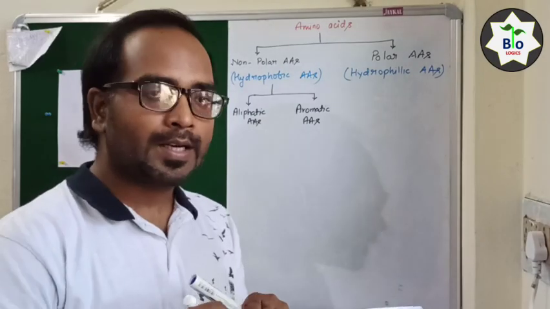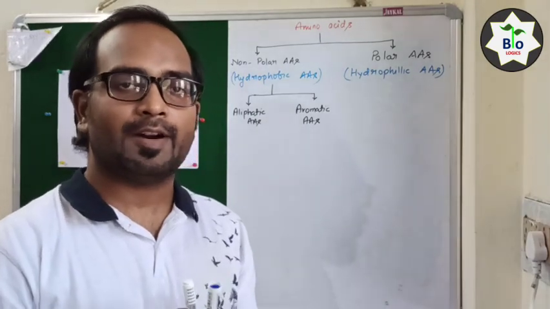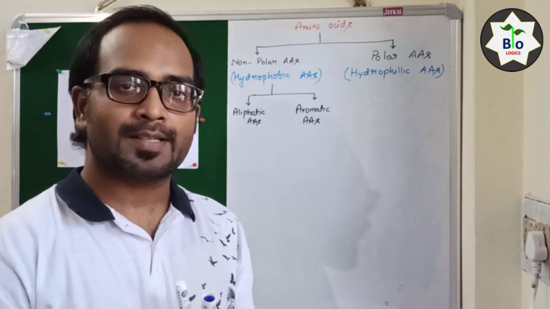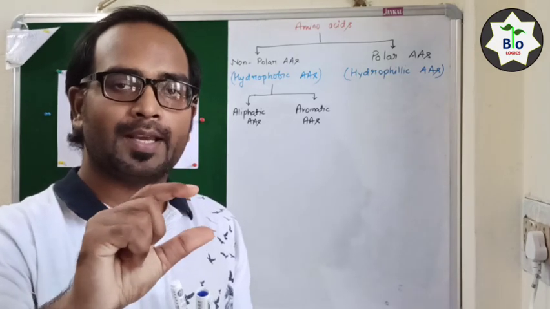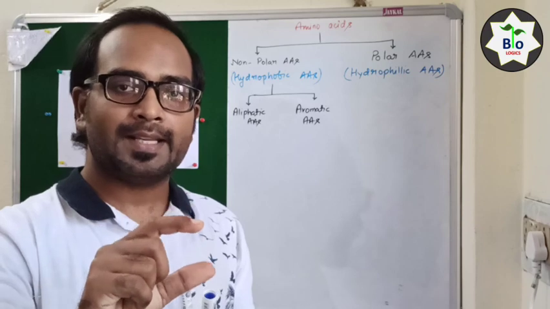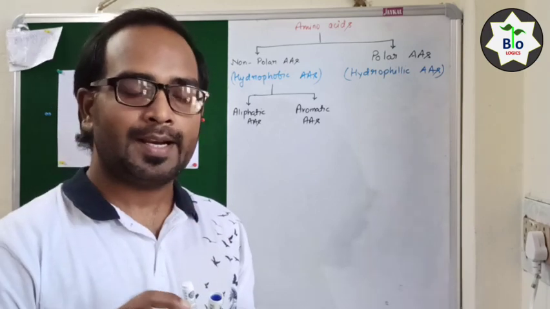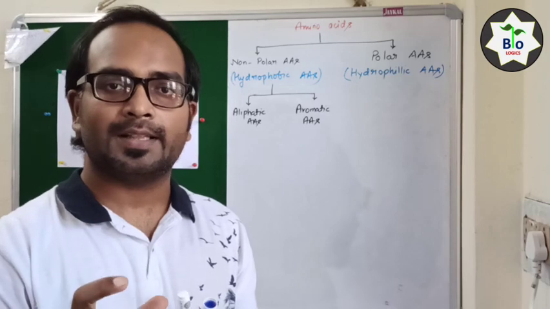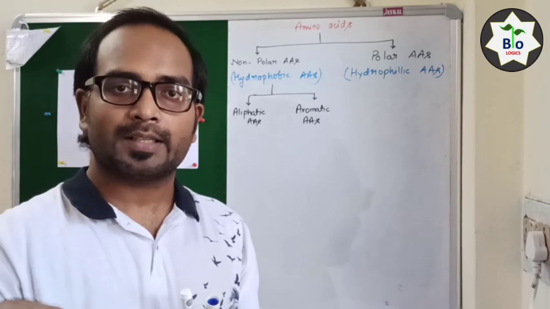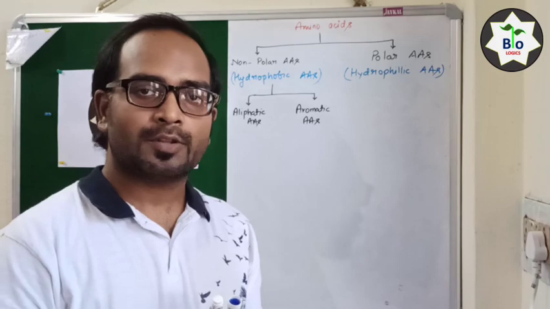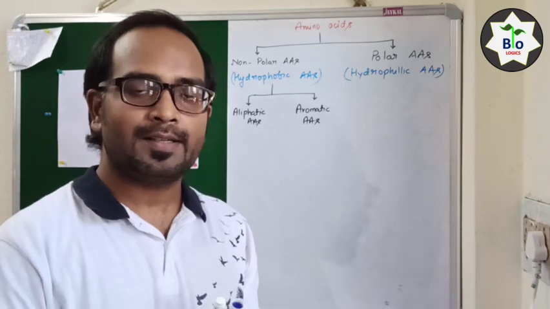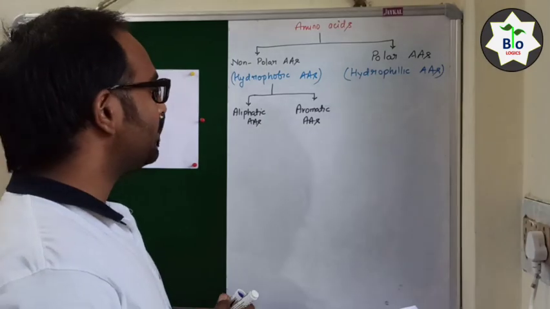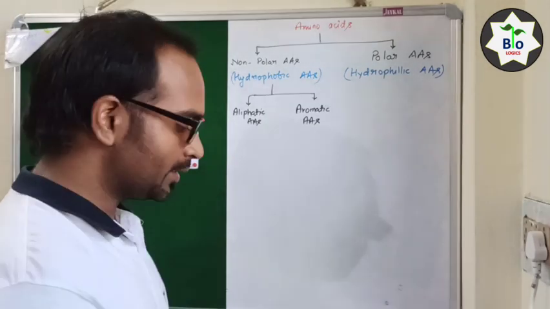Now I will tell you what aliphatic amino acids and aromatic amino acids are. Aliphatic amino acids are those amino acids in which the R group is present in the straight chain form, and aromatic amino acids are those in which the R group is present in a ring shape. So there is a ring present in the aromatic amino acids. Now I will tell you which are the aliphatic amino acids and which are the aromatic amino acids.